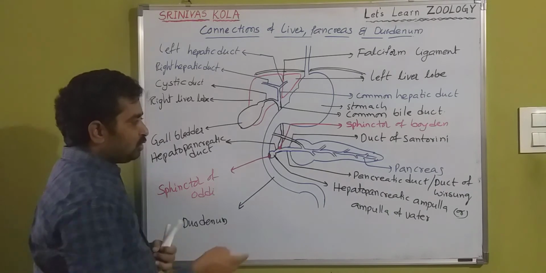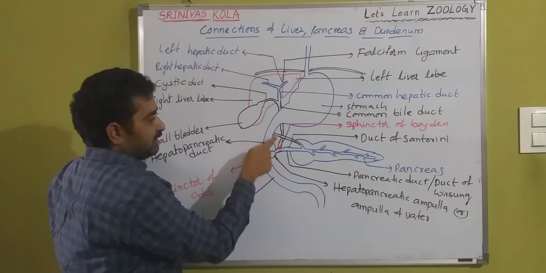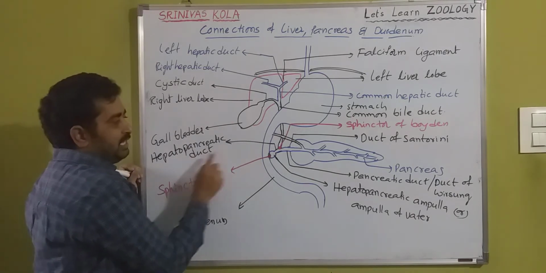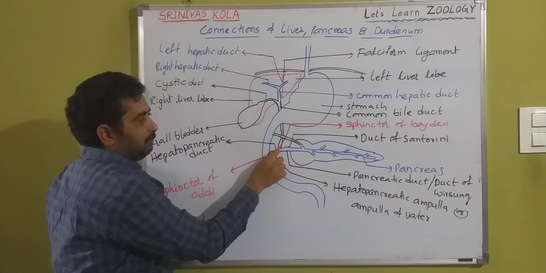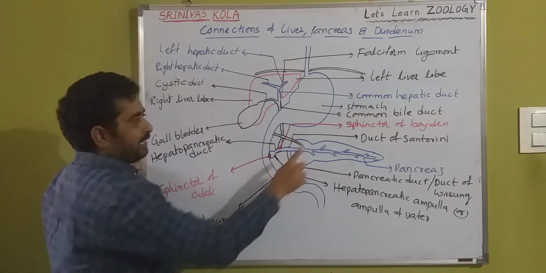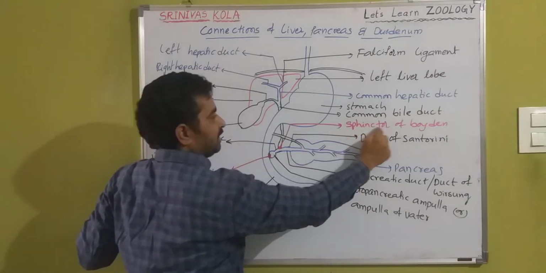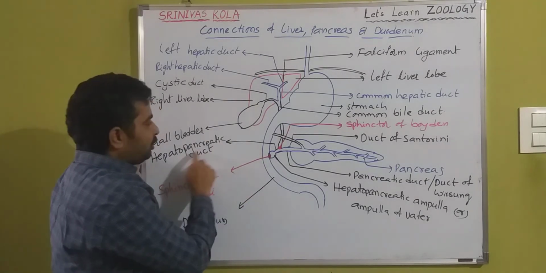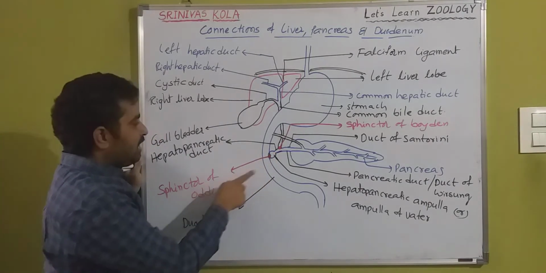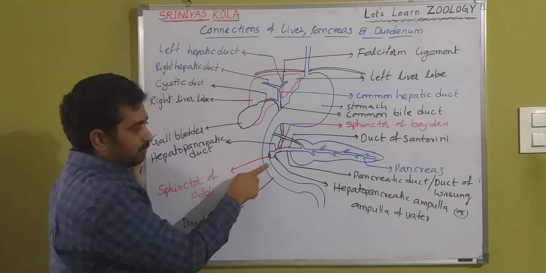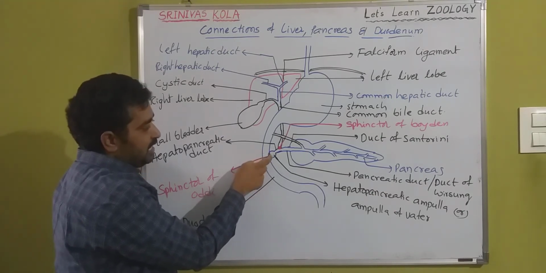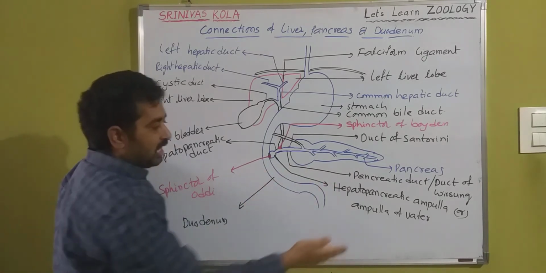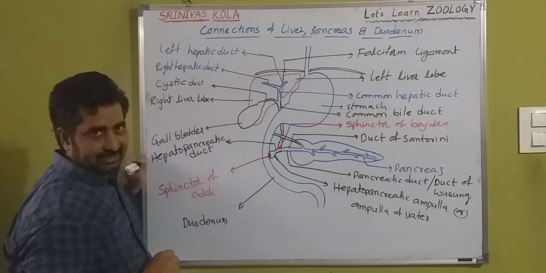Okay na? Here the pancreatic duct and the common bile duct fuse to form the hepatopancreatic duct. The opening of the common bile duct is guarded by the sphincter of Boyden. The hepatopancreatic duct opens into the duodenum. Before opening, it swells. That swelling is called the hepatopancreatic ampulla, or ampulla of Vater.